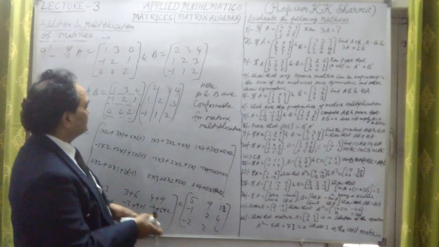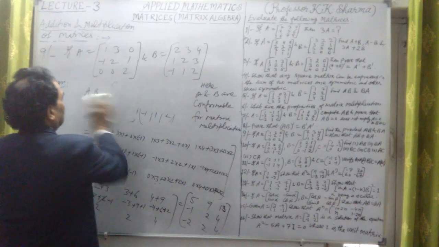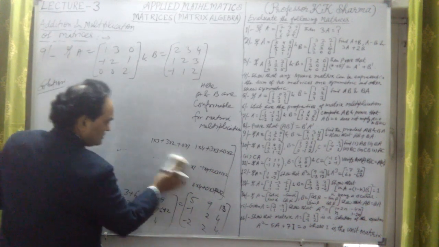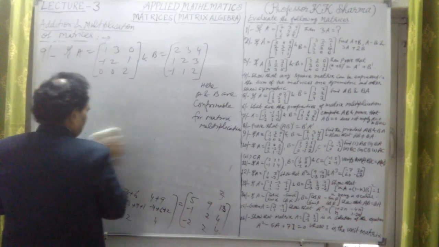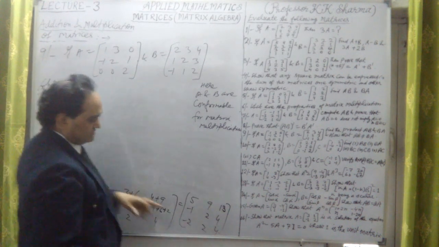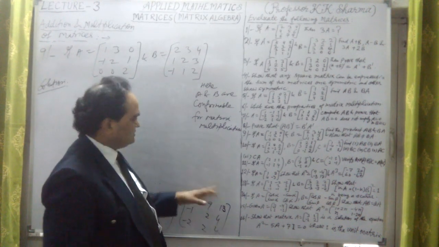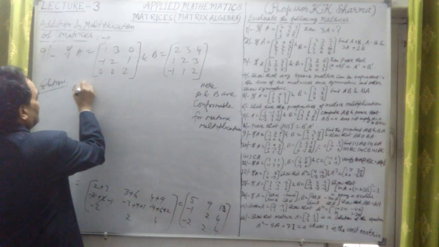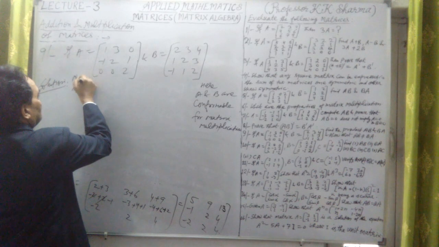Let me find that also. Now BA is also possible, because B and A are also conformable for multiplication. Now we have to show that BA is something different. Now BA.